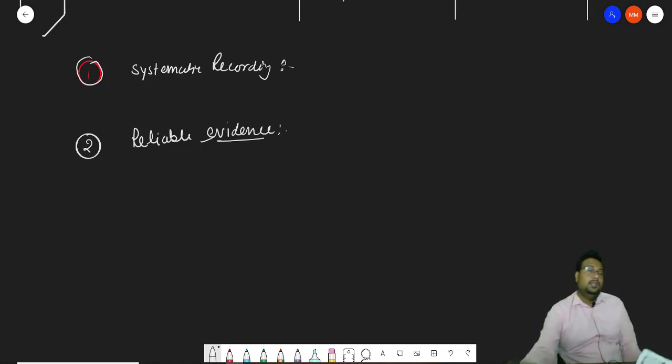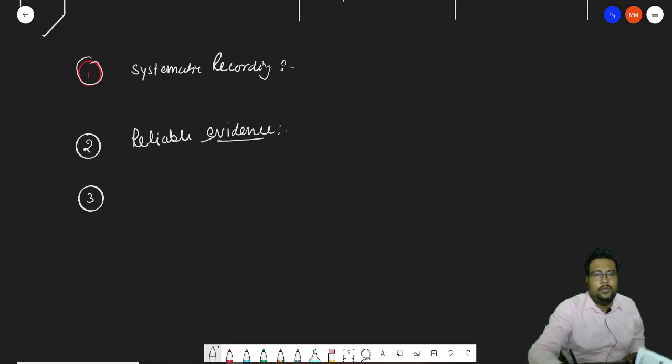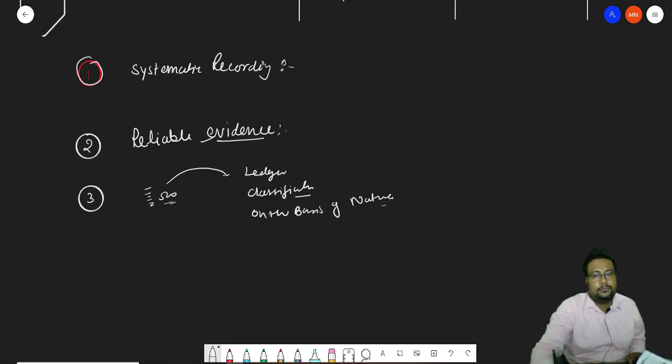Now the third and most important is that it is a process of classification. What is the meaning of classification? Suppose in journal in a day we record 500 transactions. Out of these 500 transactions, in ledger what are we doing? We are doing the classification. Classification on the basis of nature.